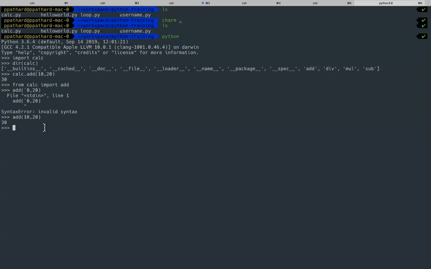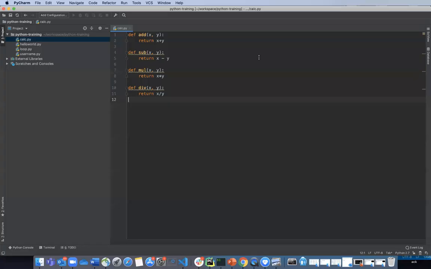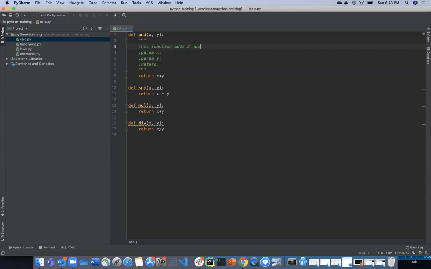Now let me do something here. Let me add some function documentation. For example, here I will do, okay, I am just adding some documentation. This function adds two numbers. Parameter x is an integer, parameter y is an integer.